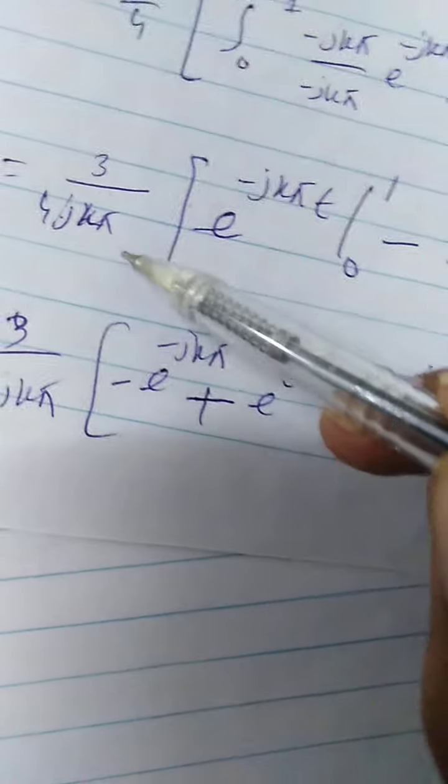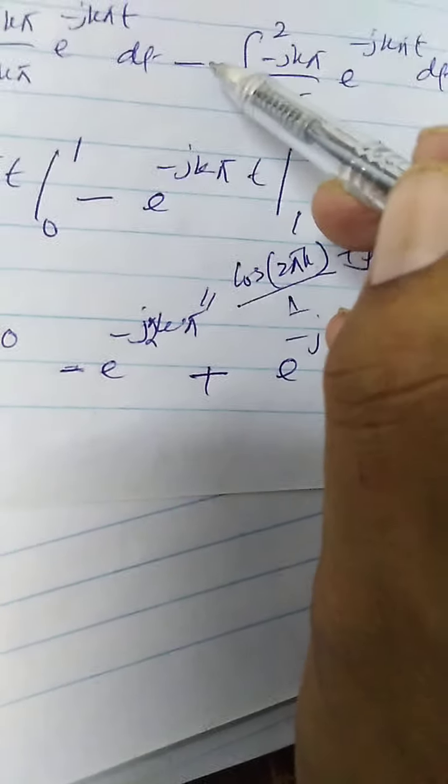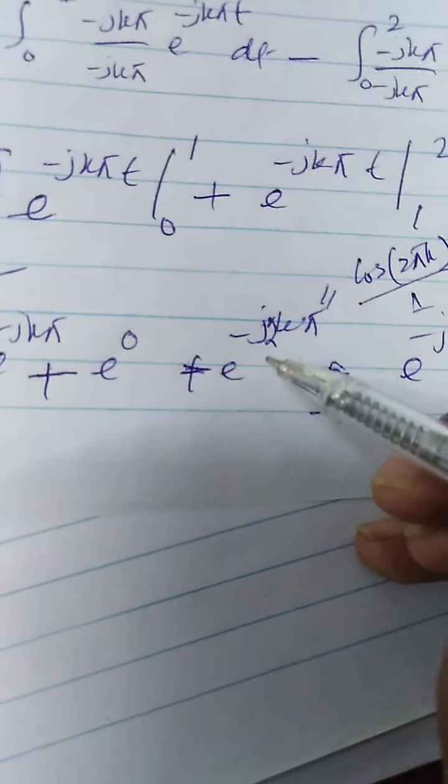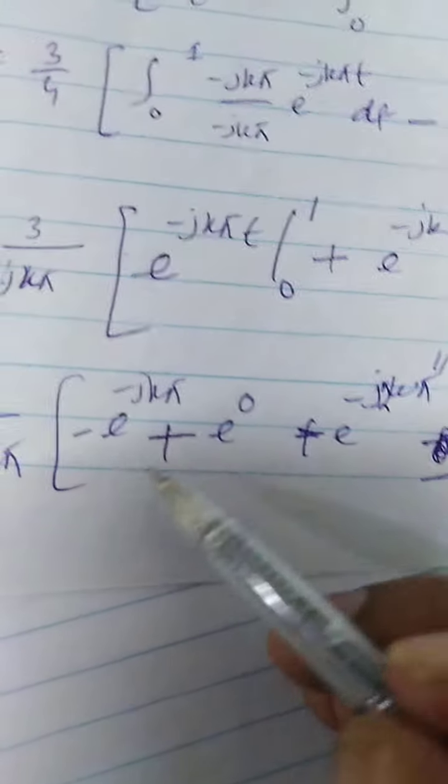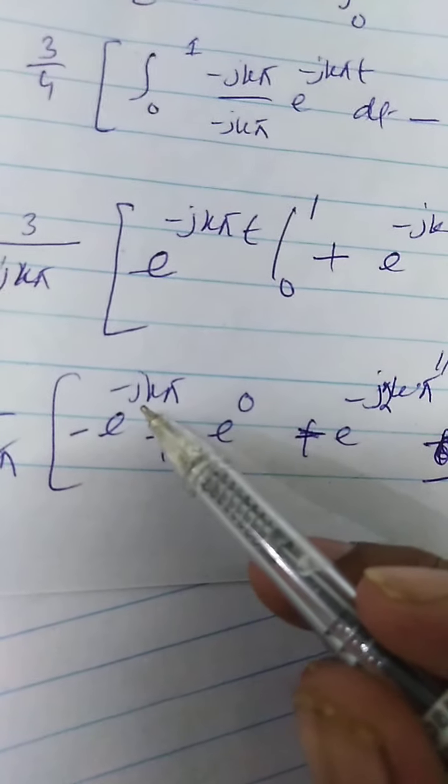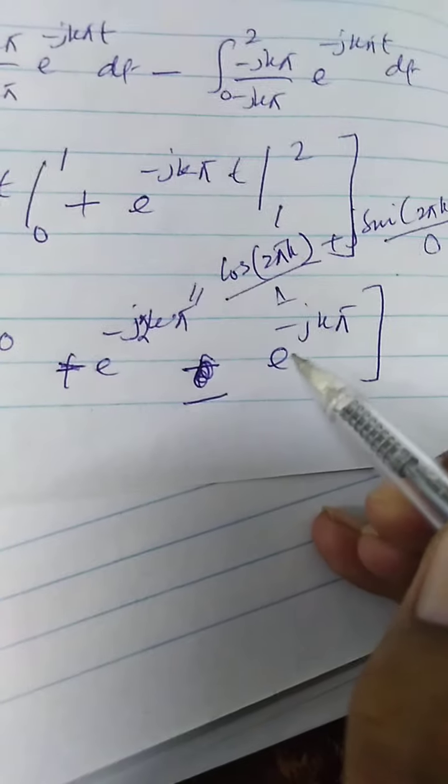Maybe I have made a mistake, because you see we took only jk pi common here. This minus remained, so this minus into minus would be plus. So this would be plus, this would be plus, and this would be minus. So this term is 1, this term is also 1, e to the power 0 is also 1, this would be 2, and this term is minus e to the power jk pi, and this is also minus e to the power minus jk pi.